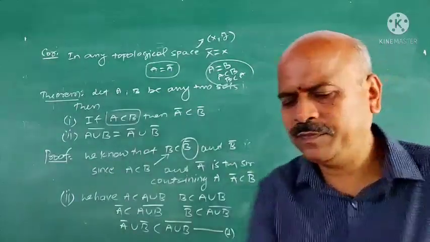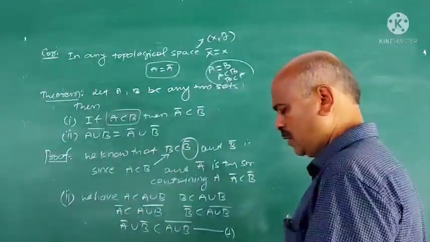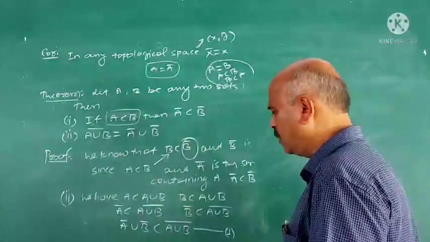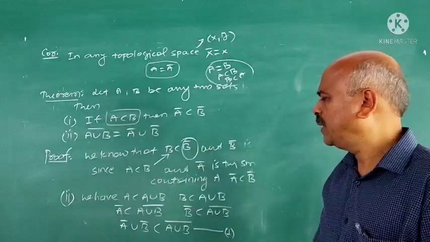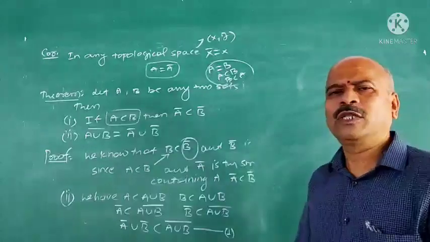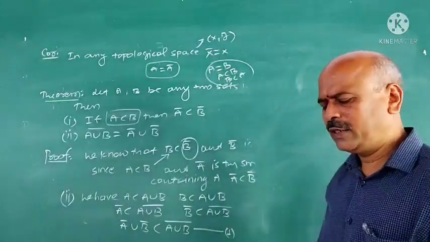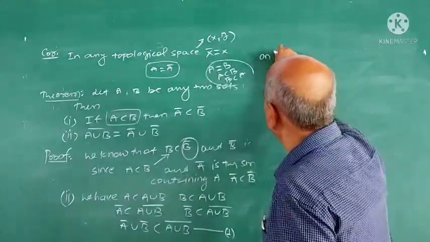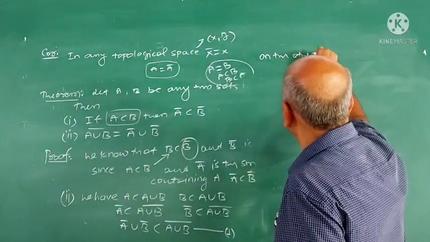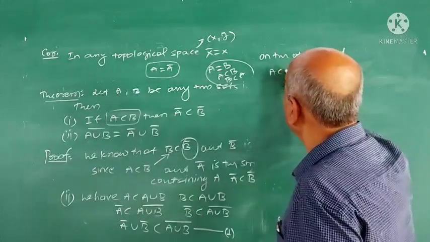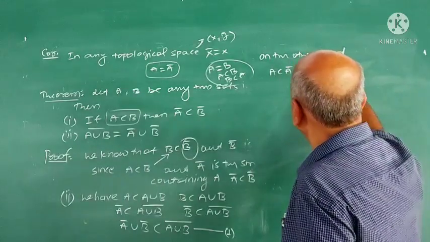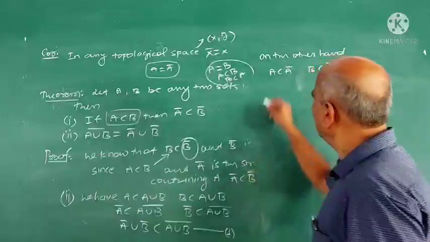Second part is, what is the second part? We have to prove that closure of A union B is contained in A closure union B closure. That is the second part. On the other hand, A is contained in A closure, B is contained in B closure.